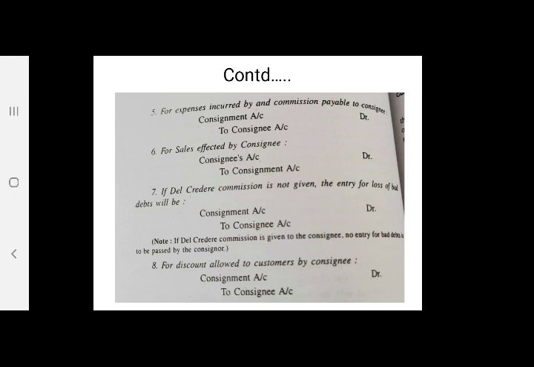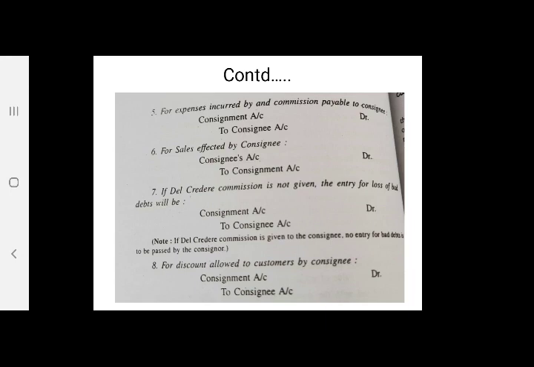Now the next transaction is for expenses incurred by consignee and commission payable to consignee. Both are expenses but incurred or borne by the consignee. So the entry will be consignment account debit to consignee account. Here cash is not paid by the consignor. It is paid by the consignee, and the consignee is going to keep the amount aside from the sale proceeds. Directly the consignor is not paying the amount to the consignee.